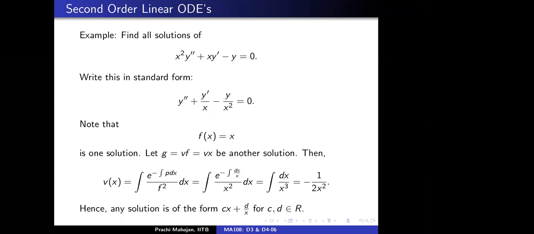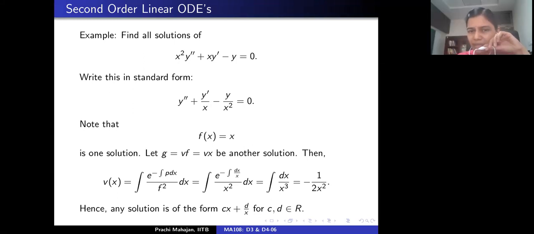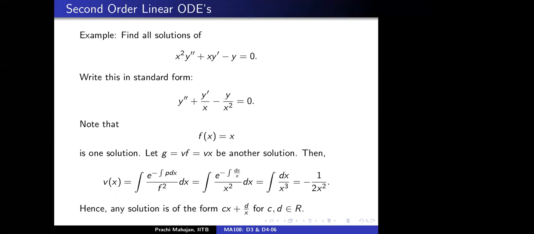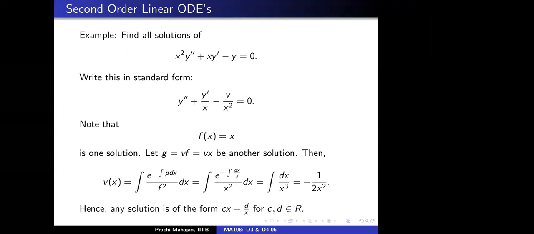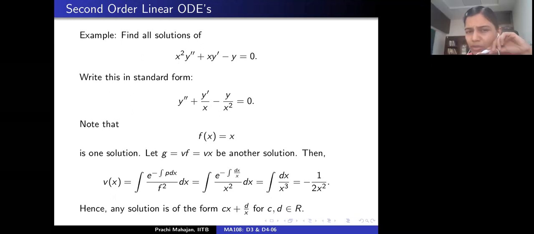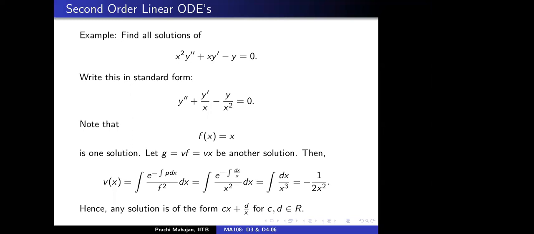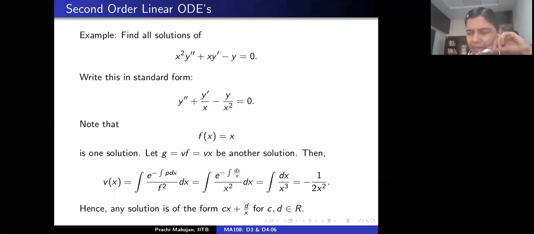Ma'am, I had a small doubt. Yes, please. We are just saying that f of x is a solution for this differential equation, right? Yes. So we should assume two values: one is g(x) by f(x) and another should be 1. Say that again. If we are assuming that the solution is v(x) times f(x)... the solution is v times f. So v is a function of x. Correct, v times f.